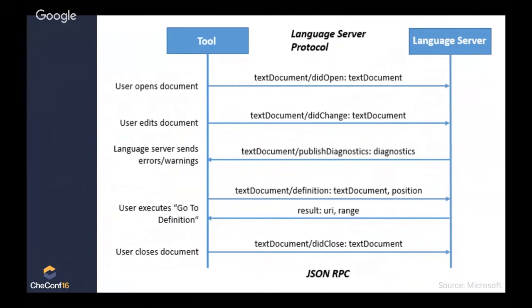Now down a little bit more where it says user executes go to definition. The way that works is the editor would just send over to the language server a message saying, what is the definition for the cursor position here in this file? And the language server would just send back a file name and a cursor position where the user should be taken. Really simple. It's not complex. It does not try to be extremely smart at the protocol level. And the beauty of language server protocol is that it's a very simple protocol. And that's important for making it easy to get every single tool to support LSP and to make every single tool support every single language.